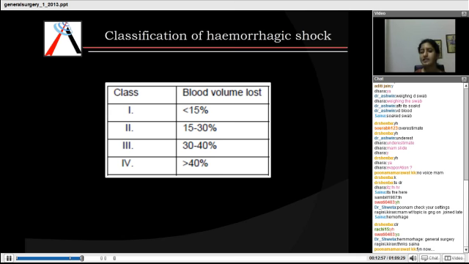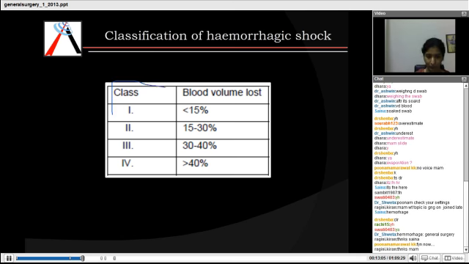There is another classification of hemorrhagic shock, which actually is not a classification, but an MCQ is asked from this, so you made a classification this way. It says that when 15% of blood is lost, it's class 1, 15 to 30 is class 2, 30 to 40 is class 3, and more than 40 is class 4. This is an important stage here.